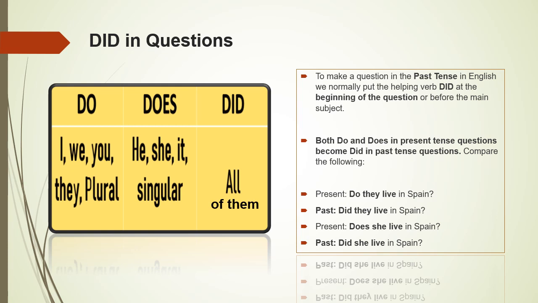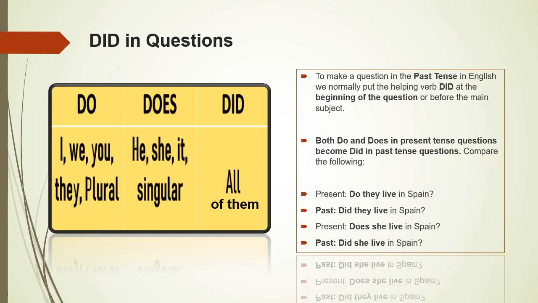Let us learn how to use did in questions. To make a question in the past tense in English, we normally put the helping verb did at the beginning of the question or before the main subject. Both do and does in present tense questions become did in the past tense questions.